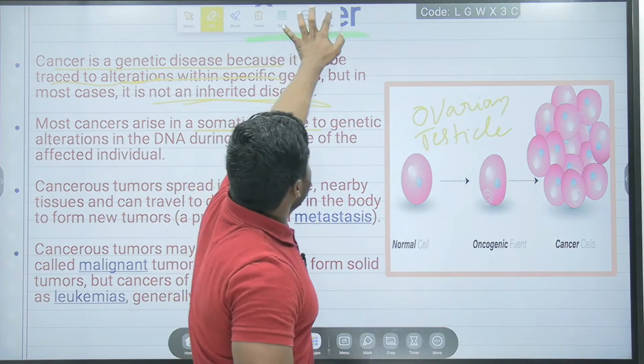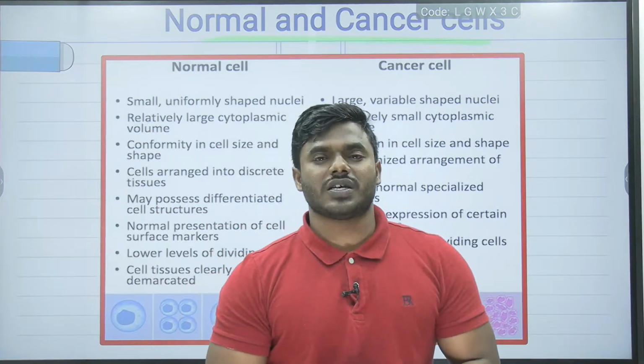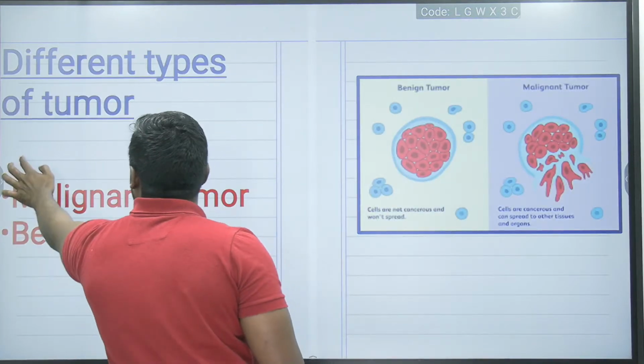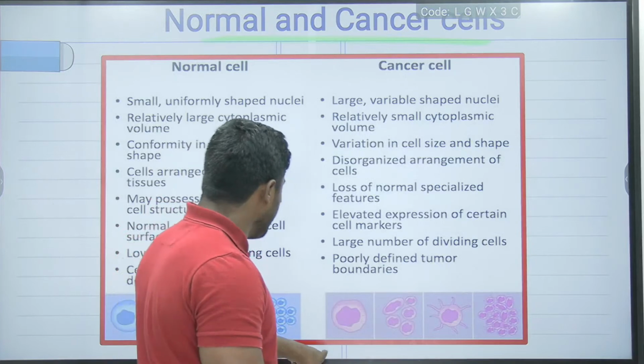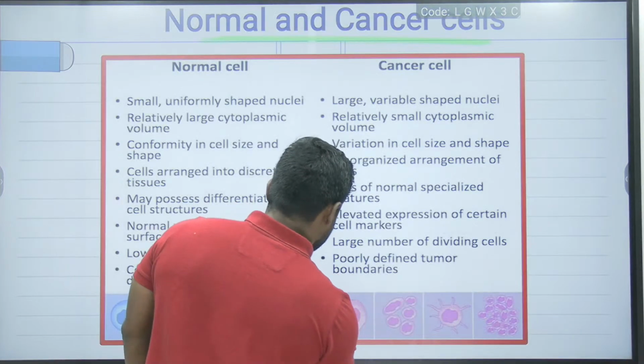Now friends, it is very important to remember the fundamental differences between the normal cell and the cancer cell, because friends, we can expect questions majorly from where? Majorly from the differences only. So just a minute.